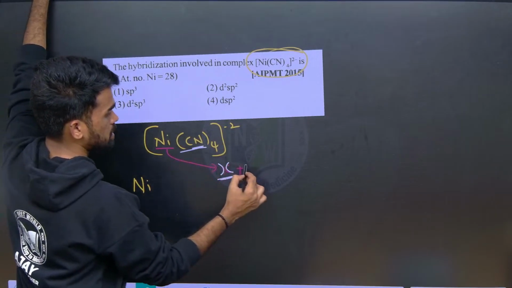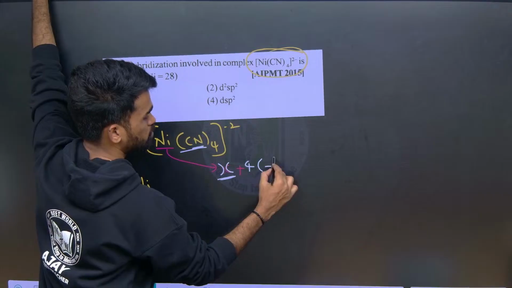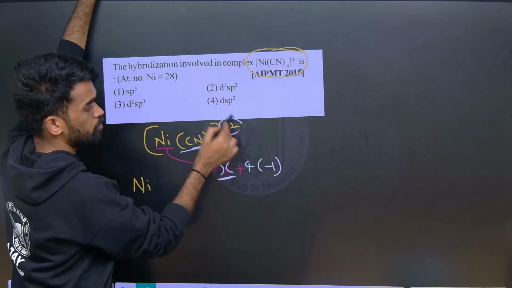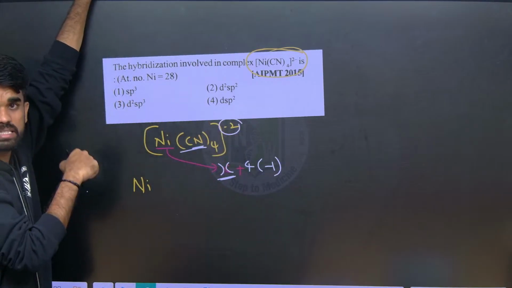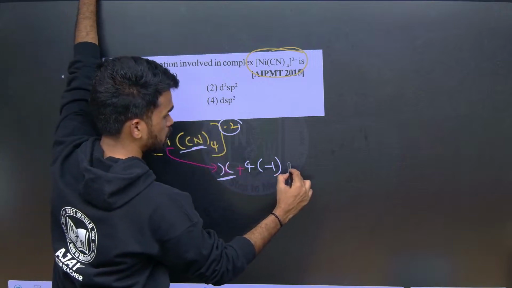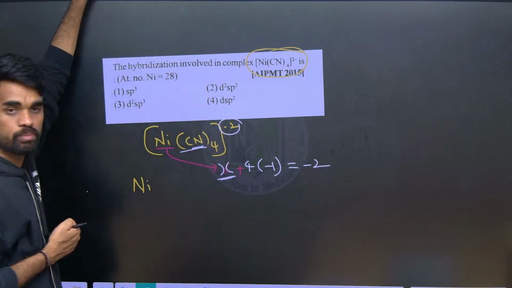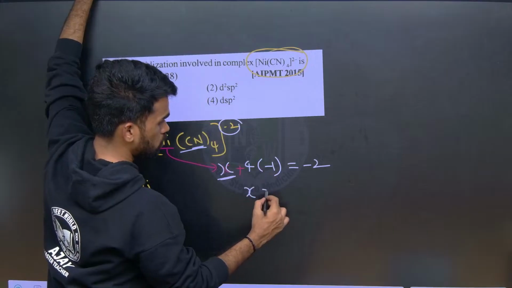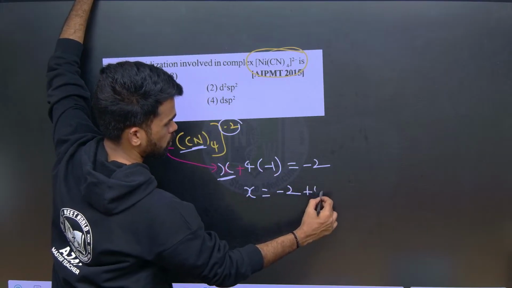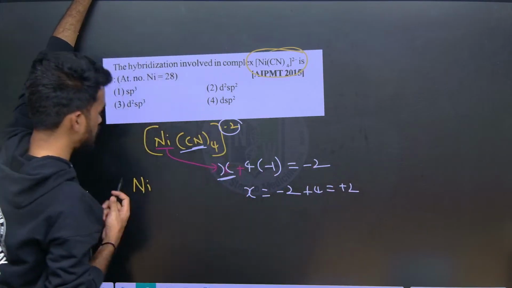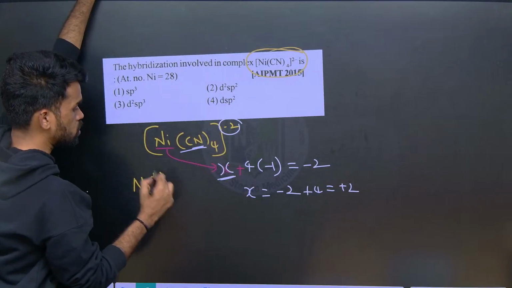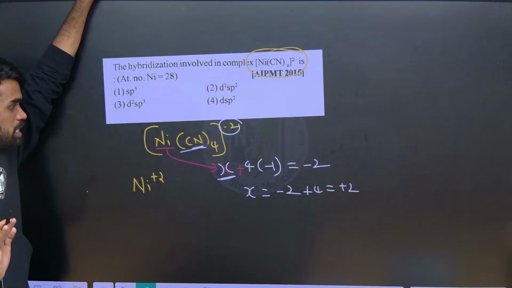So cyanide ions, 4 are there, each one with -1 charge, and the metal complex has a charge equal to -2. Like this you can make it: X can be -2 plus 4, so it is +2. So nickel's oxidation state is +2. I hope it is clear.